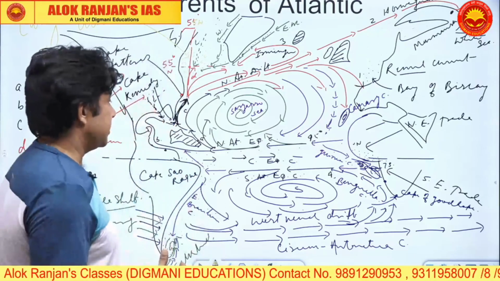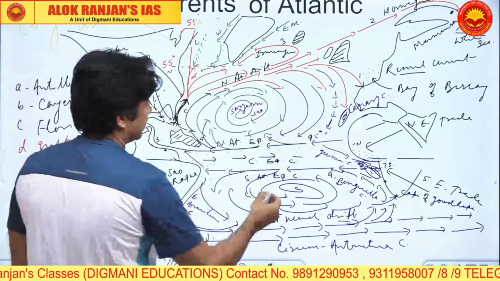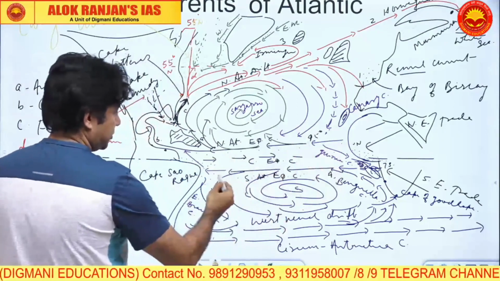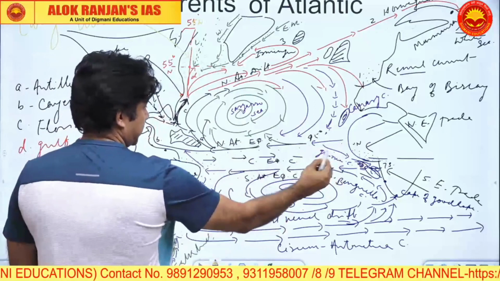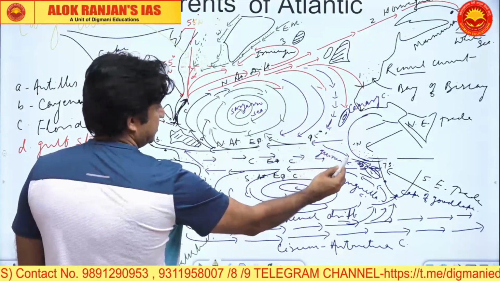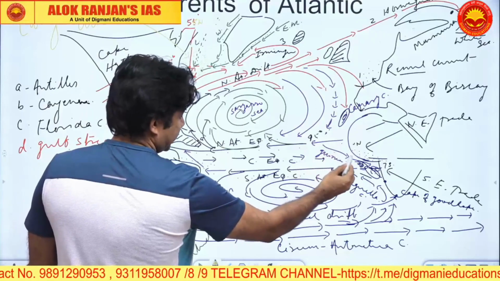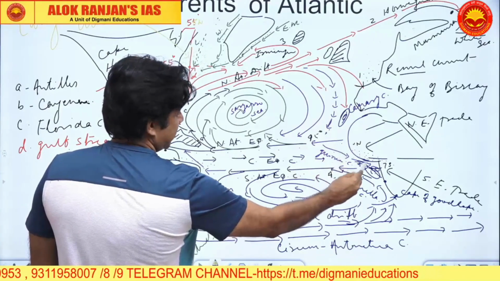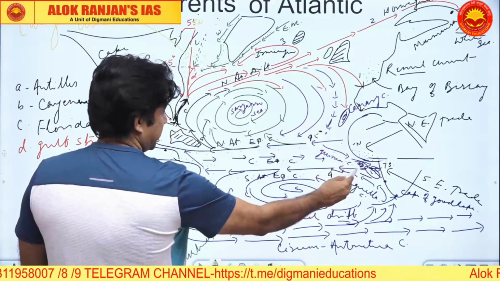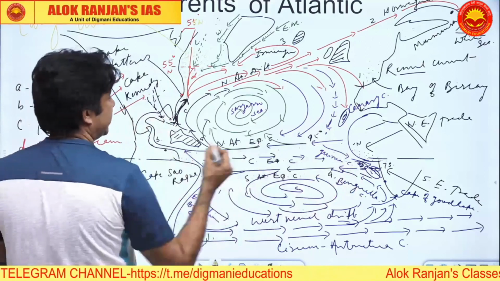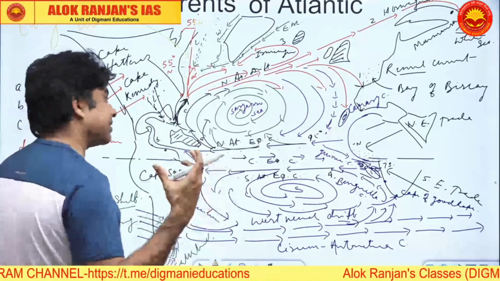So, starting from the beginning, we have North Equatorial, South Equatorial, Counter Equatorial. Here we have the Guinea Current, which flows for the sake of compensation. This is a warm current. It enters or superimposes the South Equatorial Current.